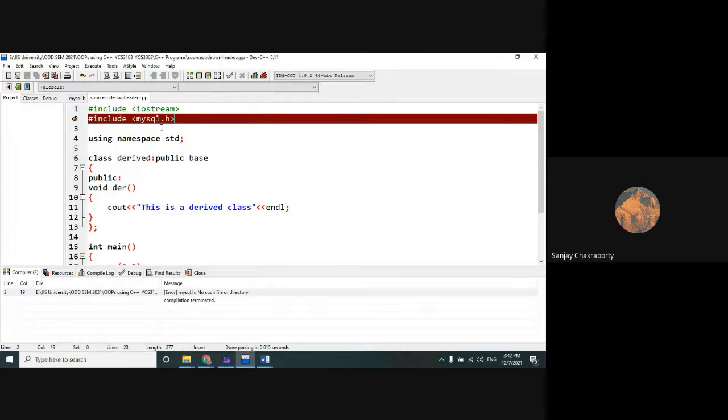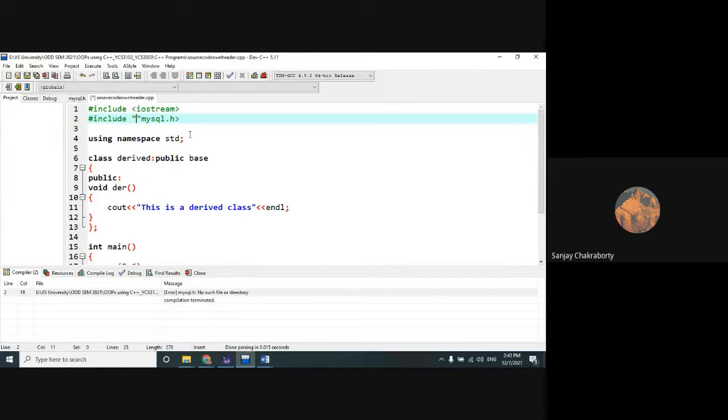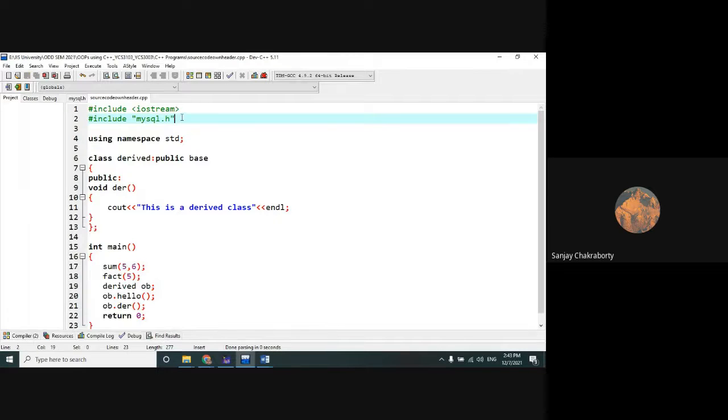No, it will not work. So this double quote will work because it is a user defined header file. So that is the distinguishing between the user defined header file and system defined header file, because in user defined header file the angle bracket will not work. Okay, this double quote, you have to specify this user defined header file or include this user defined header file within your source code by using this double inverted comma. Okay,